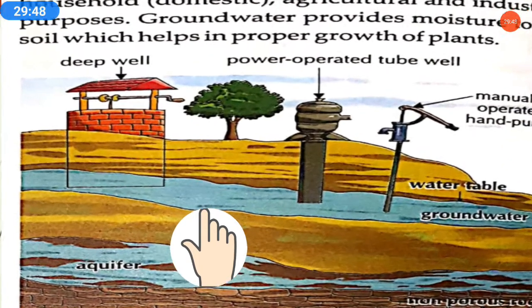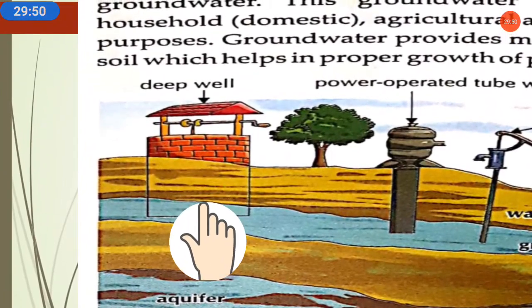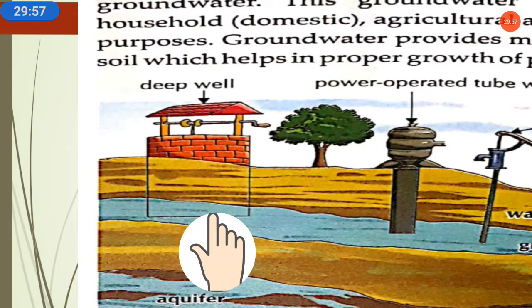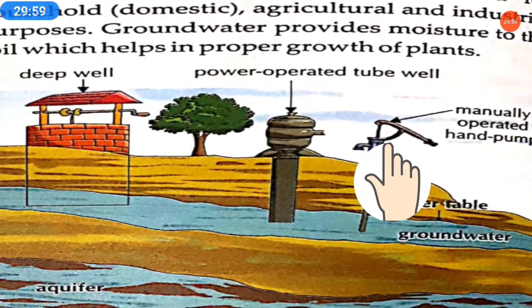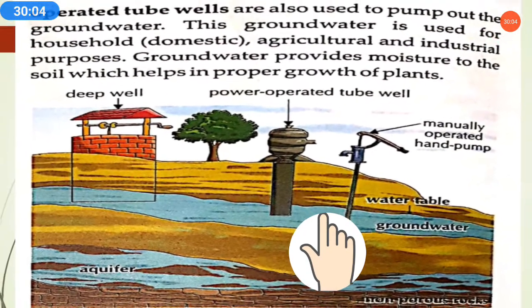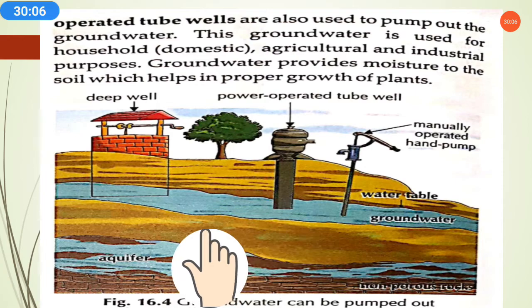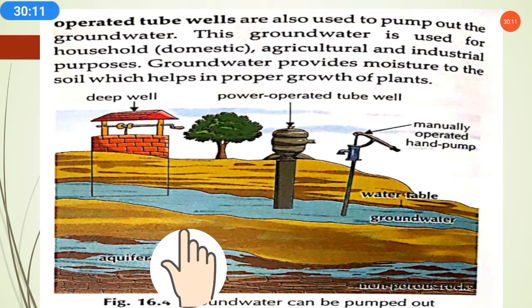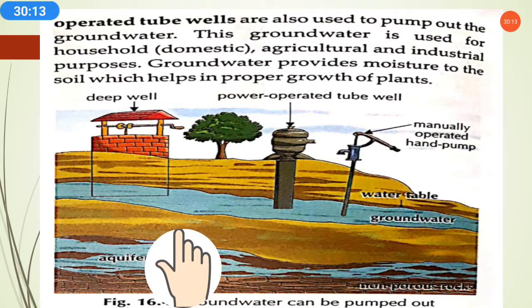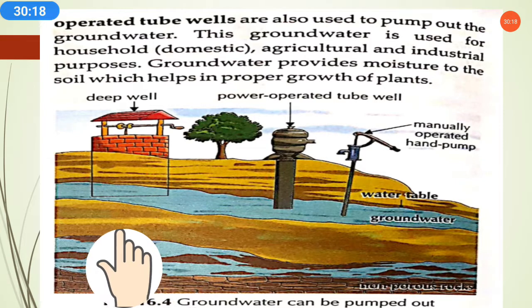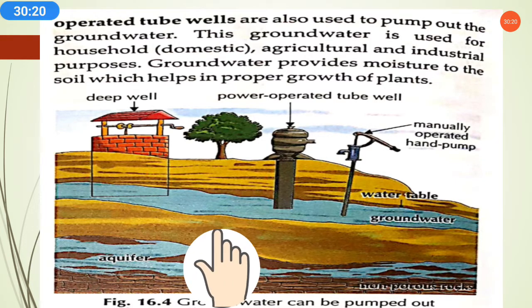As we can see, when the well is dug more and more, it gets water from the water table. Hand pumps also take the water from here, and the tube well also. So this way, wells, tube wells and all get the water from the groundwater and from the aquifer. We can understand here, below the water table there is a rock layer, and in the gaps between the rocks the water is present. The downside reservoir is called aquifer.